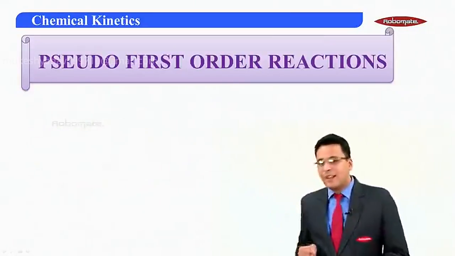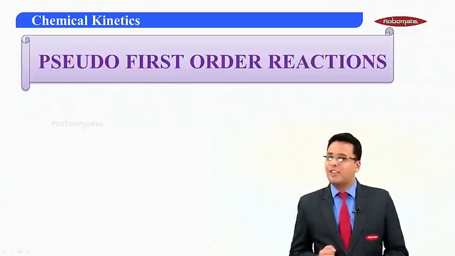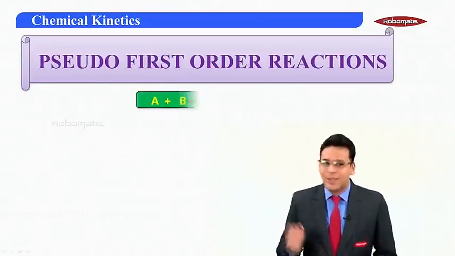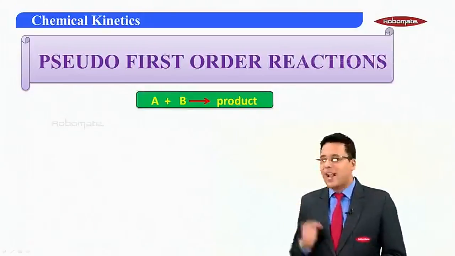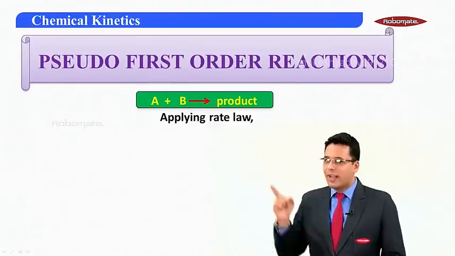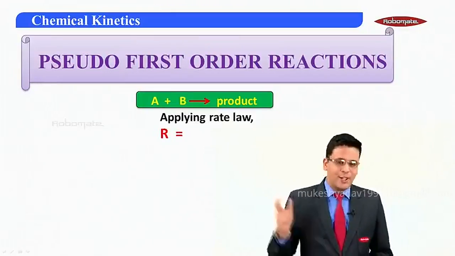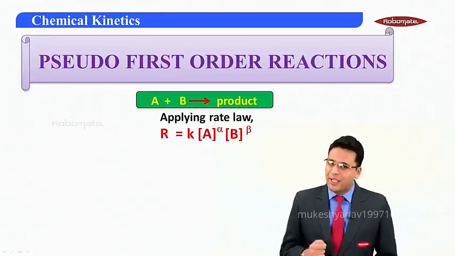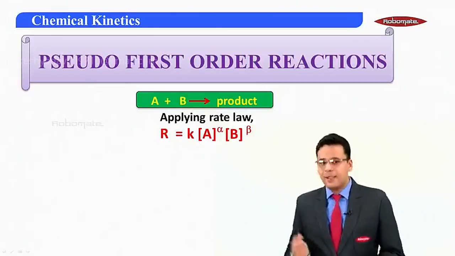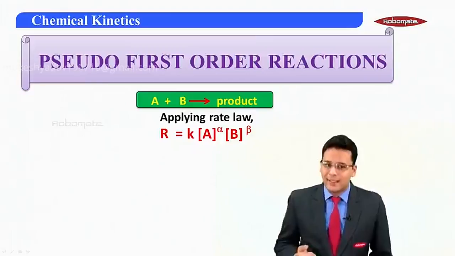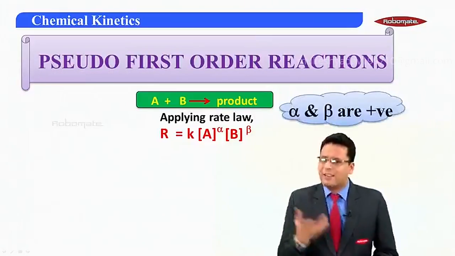You will understand the answer to this question much better if you take into consideration this reaction right here, A plus B giving products. Now here in this reaction, if you have to write the rate law, it will be R is equal to K into concentration of A raised to alpha into concentration of B raised to beta. Here alpha and beta are the experimentally determined exponents, let us take them as positive values.